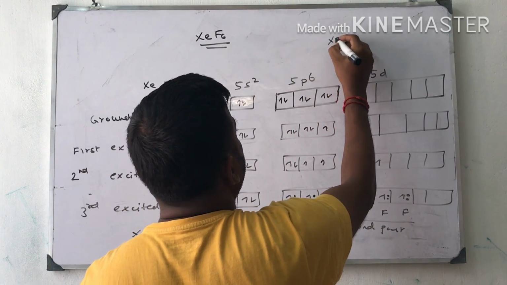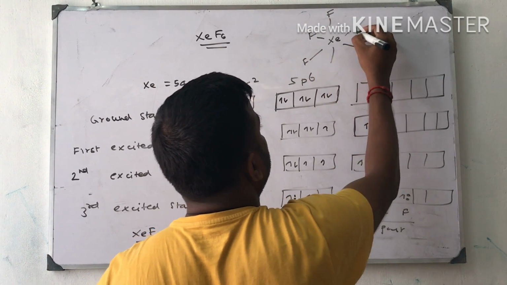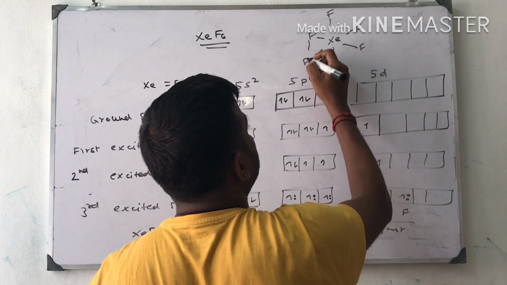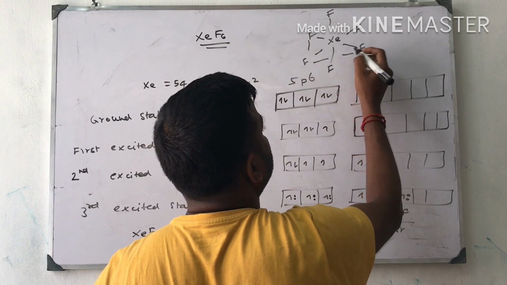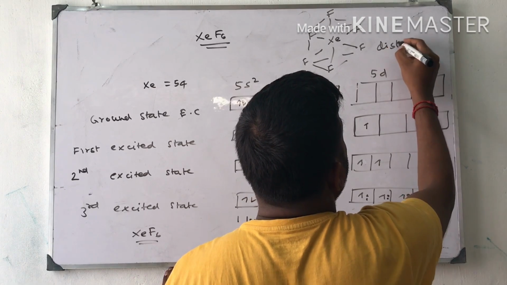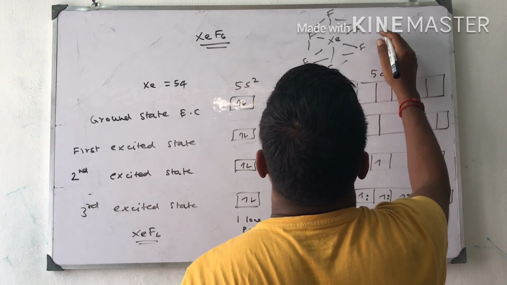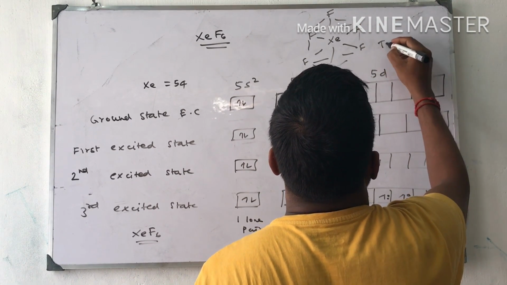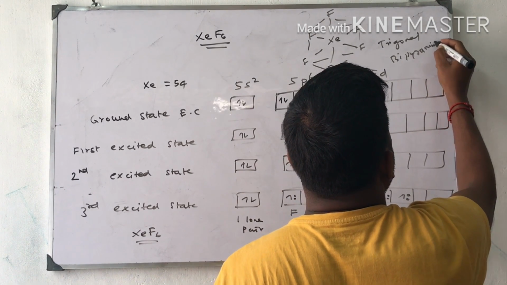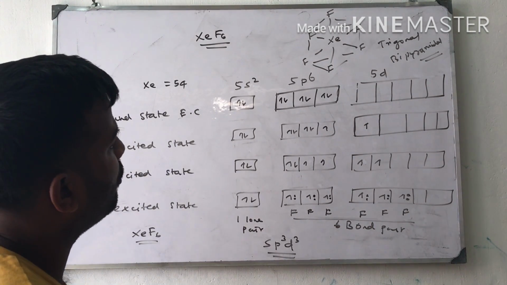The shape is distorted octahedral. Sorry, this is trigonal bipyramidal. So this is the structure of xenon hexafluoride.